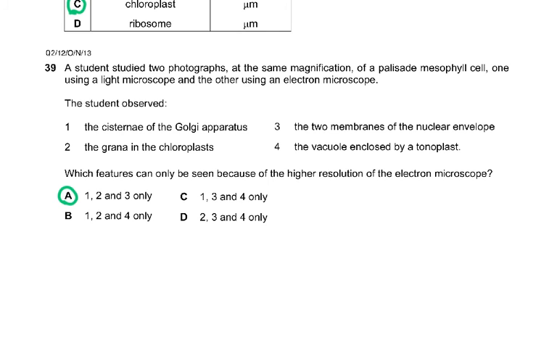Then 39. A student studied two photographs at the same magnification of palisade cells, one using a light microscope, the other an electron microscope. The student observed which features can only be seen because of the higher resolution of the electron microscope.